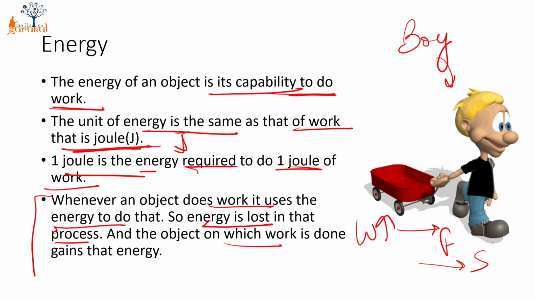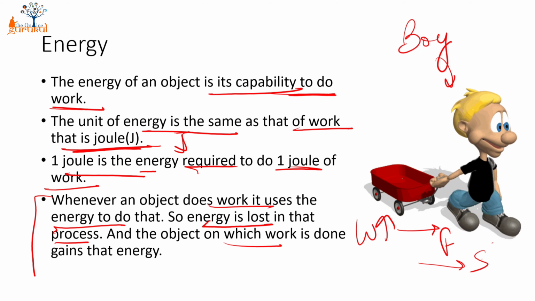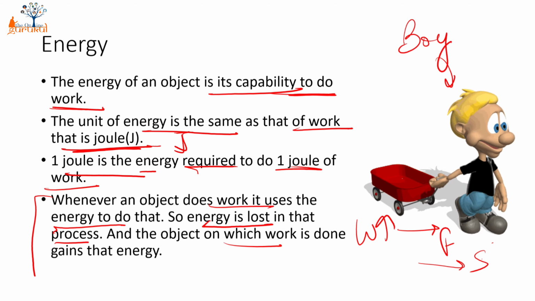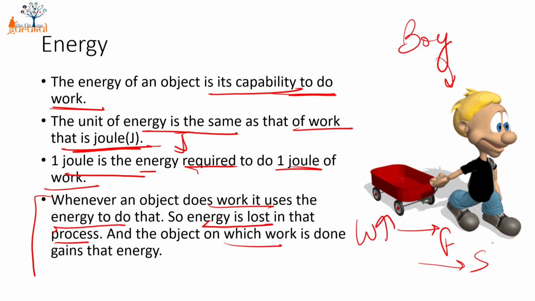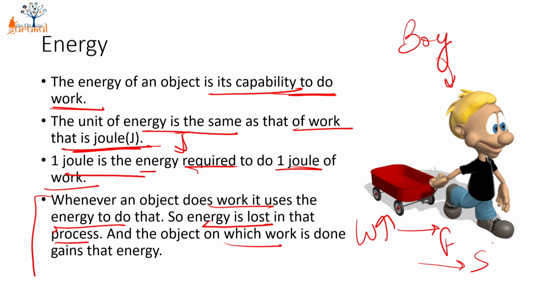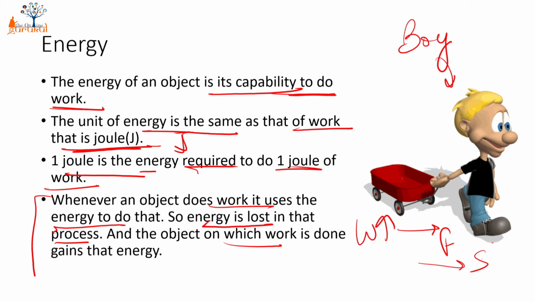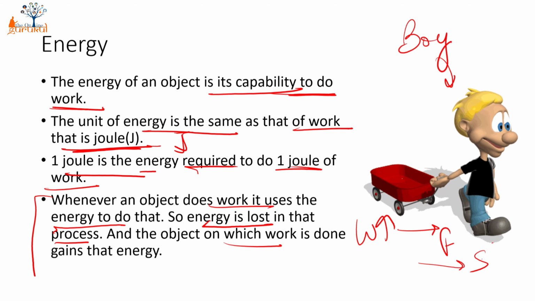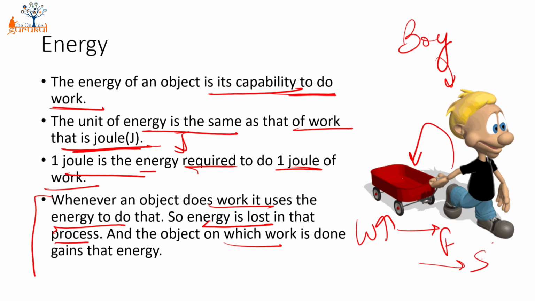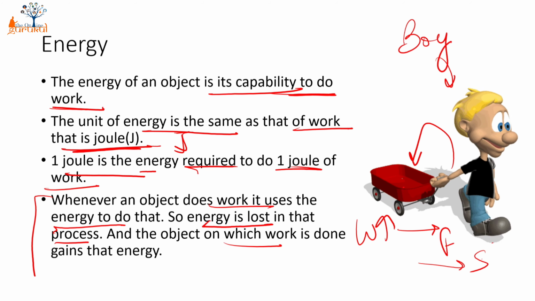While doing the work, he's losing his energy, because how can he even hold the handle of the trolley without using the energy of the body? So he is using the energy, and that energy is being used to do some work on the trolley. So he must be losing that energy, and that lost energy from your body is just getting transferred into the trolley, which is actually making the trolley move in the forward direction.